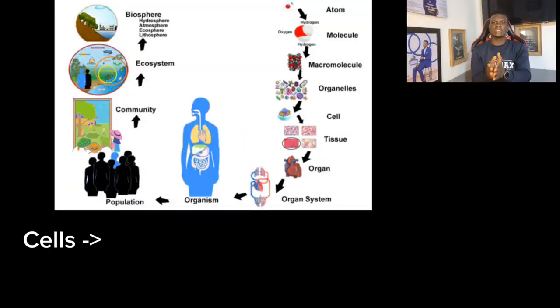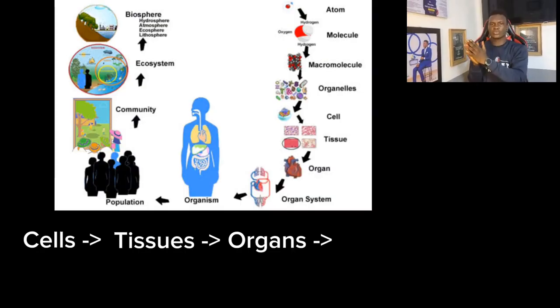Some organisms exist at the cellular level. Just that cell is what forms them. But look at you, you are so special and your life has to be specialized. So in a way, there is an organization your life follows, and this is what we call organization of life. Several cells will come together to form what we call tissues. Tissues come together to form organs. Then organs come together to form systems. Then systems come together to form you.